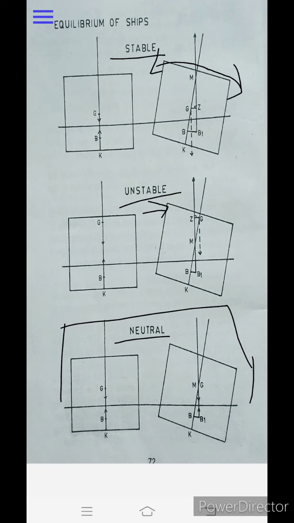As soon as G begins to shift and GM starts to become negative, the vessel will start capsizing, heeling more to the other side, and at a certain time the vessel will capsize. That is why the angle of loll is very dangerous.